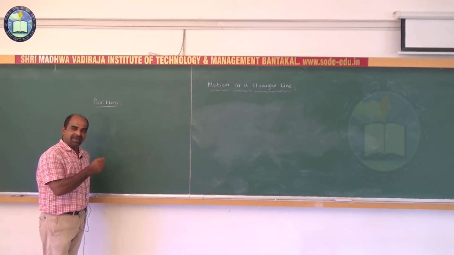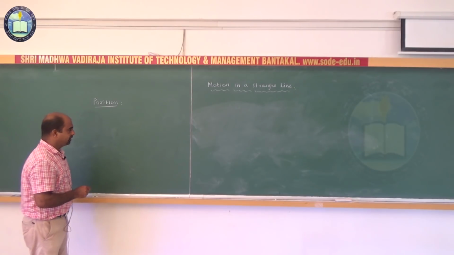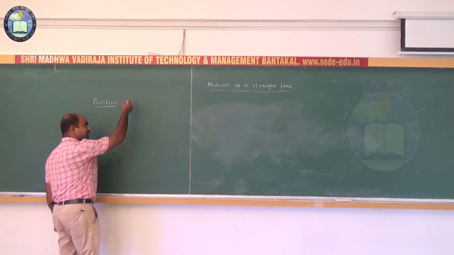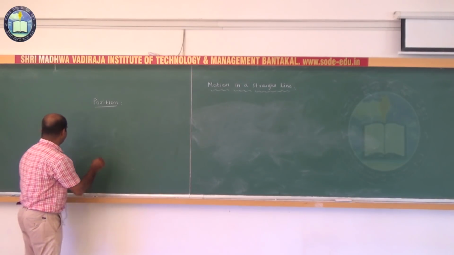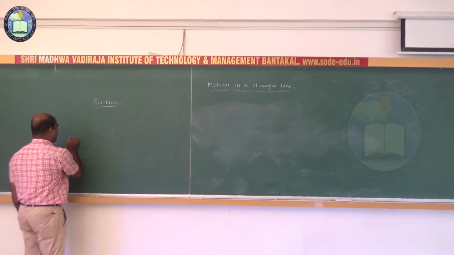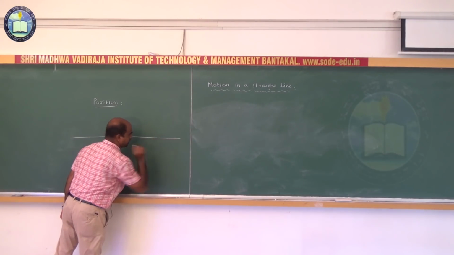Then only the x coordinate is enough to specify its position. If the body moves along the vertical direction, it requires the y axis. So assume here a body moving along the x axis.